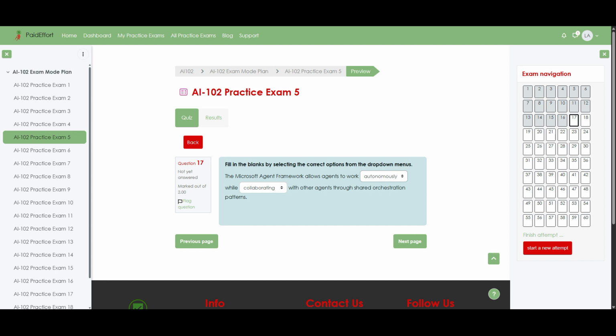Secondly, collaborating fits because these agents are meant to work together towards shared goals, coordinating through orchestration patterns rather than acting in isolation. By contrast, independently would suggest no cooperation at all, sequentially would limit agents to strict linear workflows, manually would imply human-driven actions instead of agent control, and concurrently would only emphasize running in parallel without the coordinated collaboration that the framework actually provides.